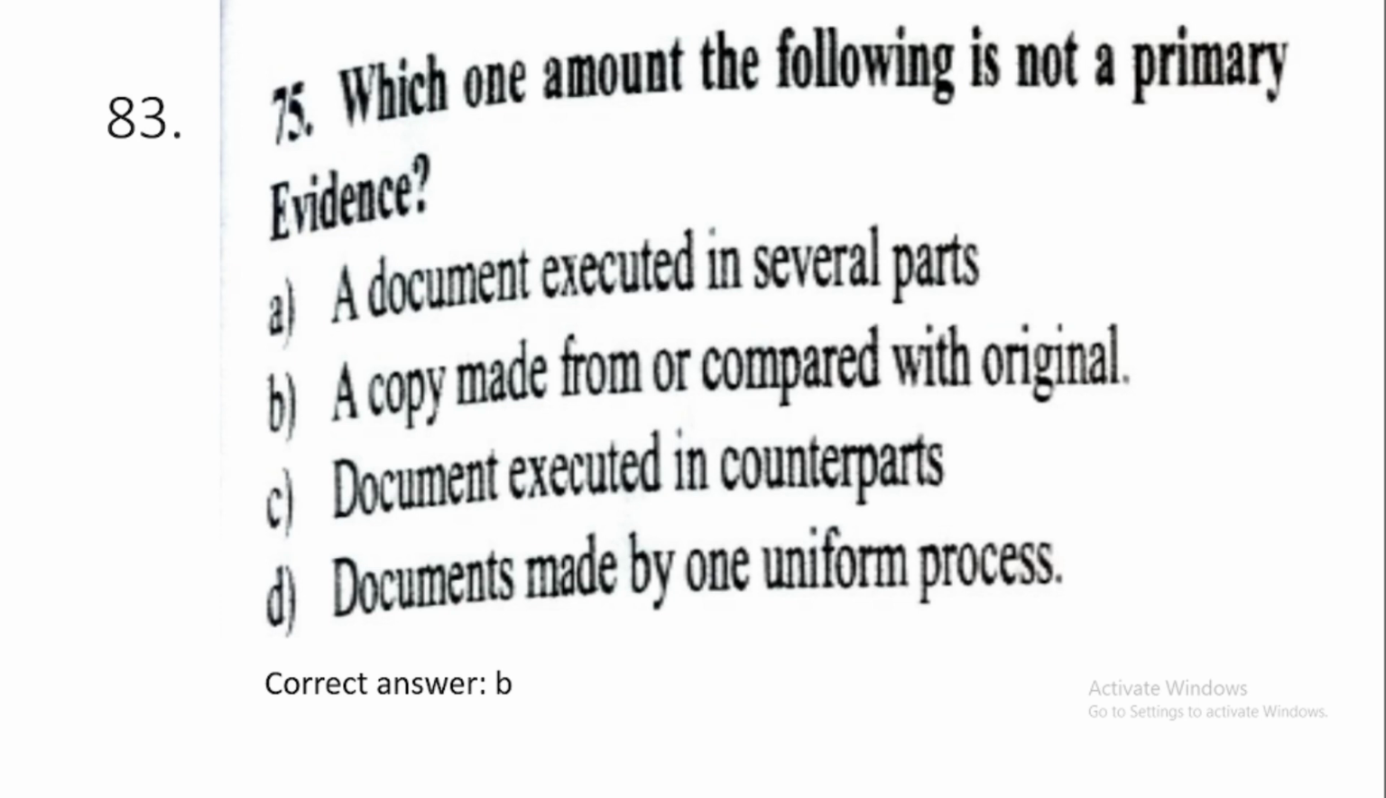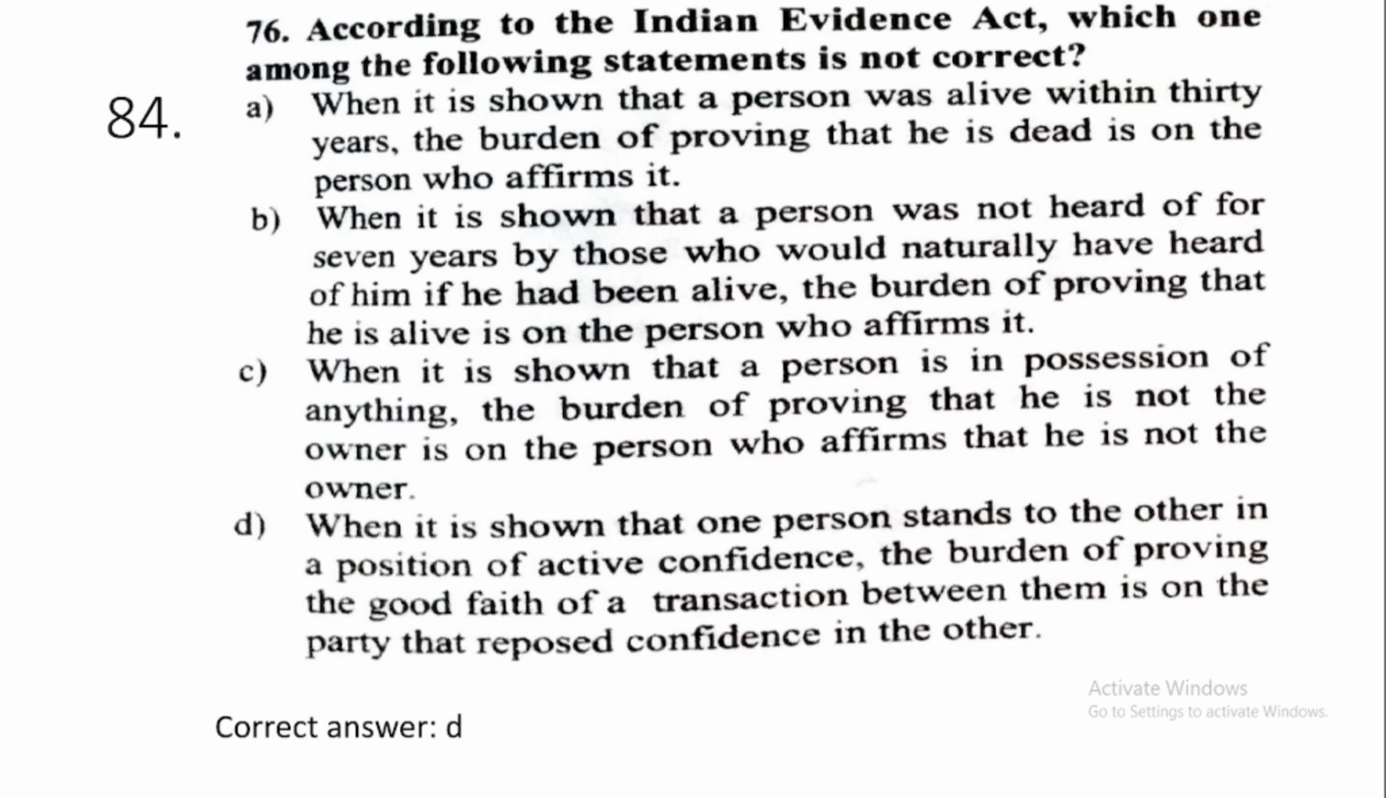Question number 83. Which one of the following is not a primary evidence? Option number B, a copy made from or compared with original. 84. According to the Indian Evidence Act, which one of the following statements is not correct? This is option number B. When it is shown that one person stands to the other in a position of active confidence, the burden of proving the good faith of a transaction between them is on the party that deposed confidence in the other.